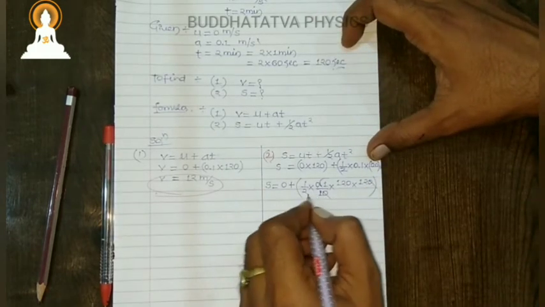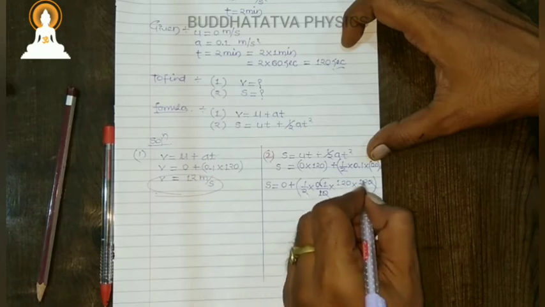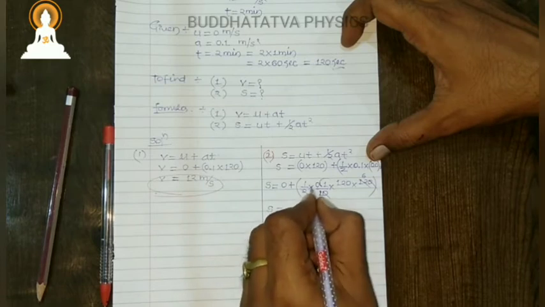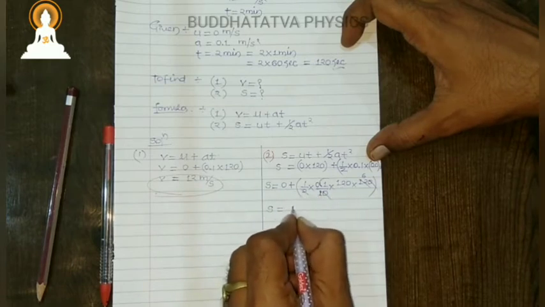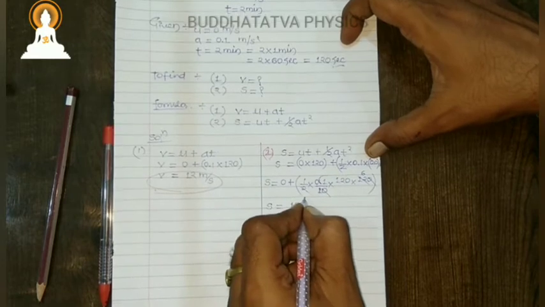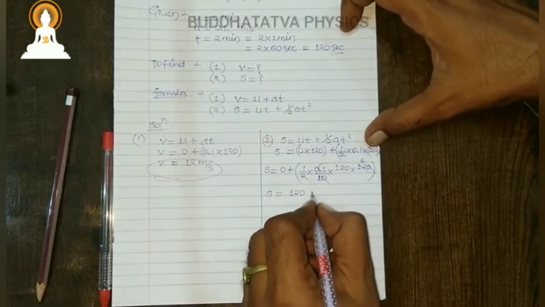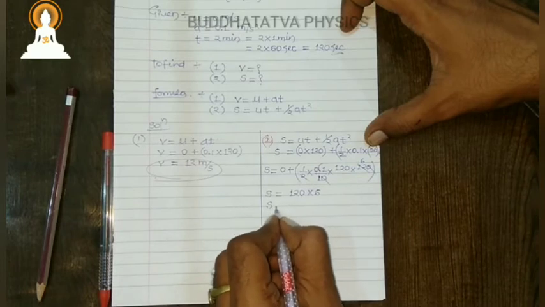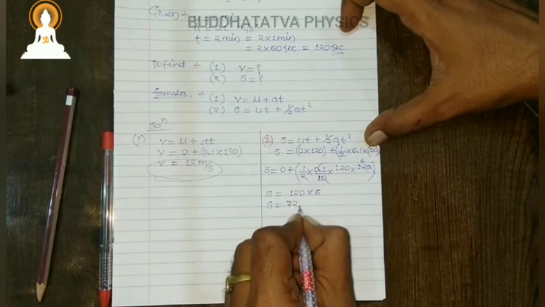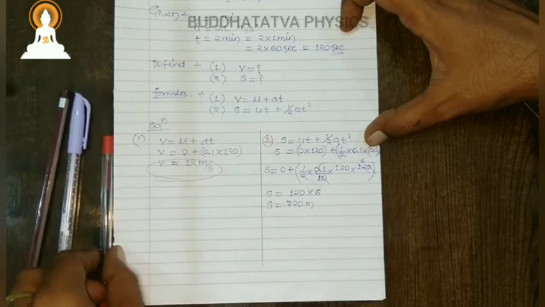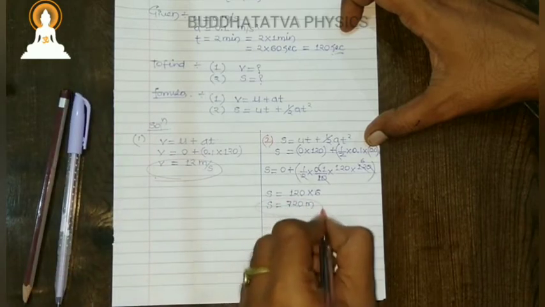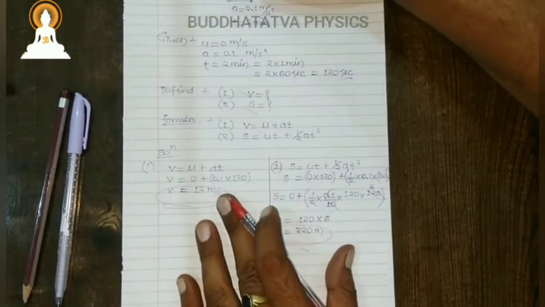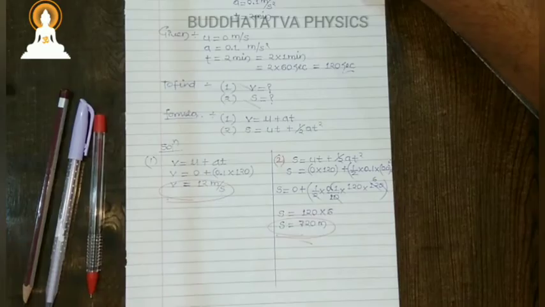Now this 2, so 2 ones are 2, 2 sixes are 12. So s is equals to 120 into 6, that will be equals to 720 meter. So this is the answer. We have found out s, we have found out v. So this was question number 16.